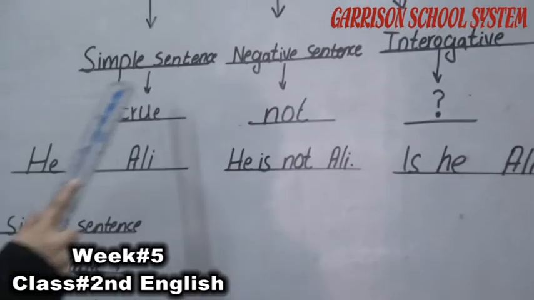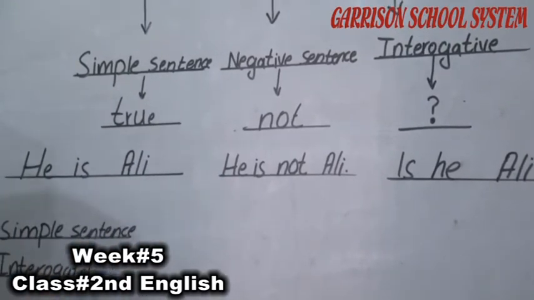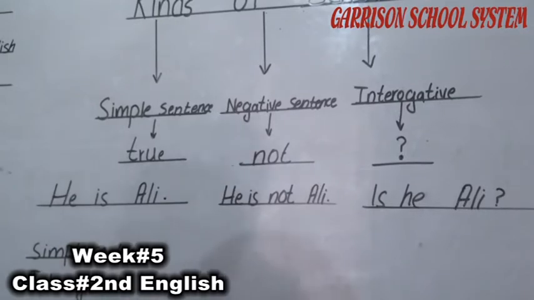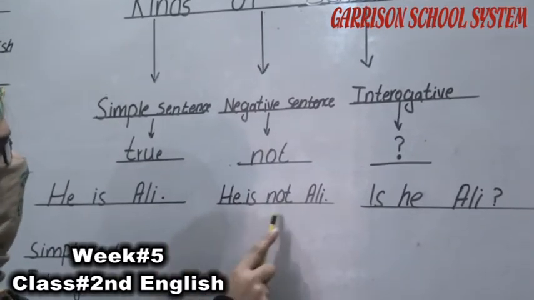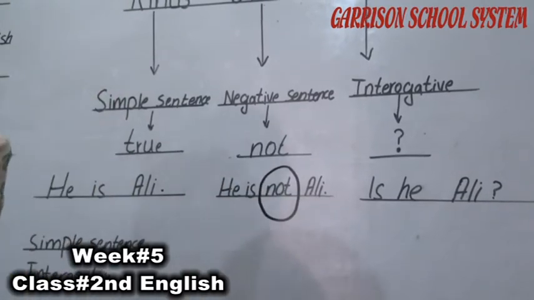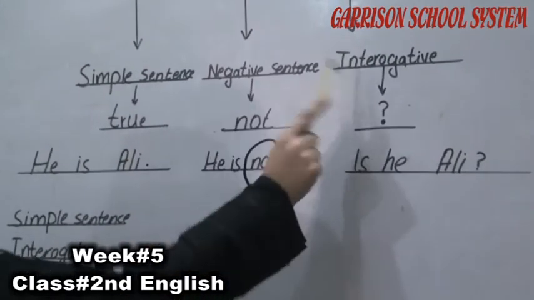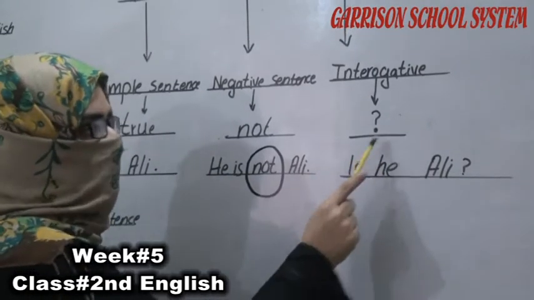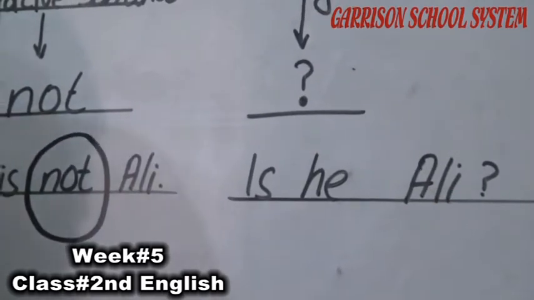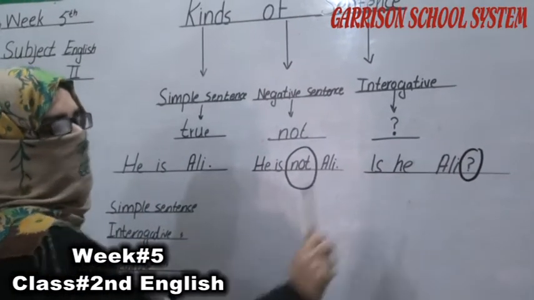To repeat, simple sentences are those sentences which are true, like he is Ali. It's a complete statement. Next, negative sentence: he is not Ali. As you can see, the word not is used. The identification of negative sentences is that the word not is used. In interrogative sentences, a question mark is put at the end of the sentence, like is he Ali? A question is asked.